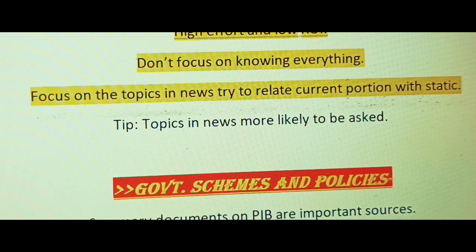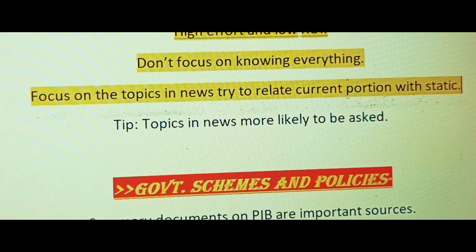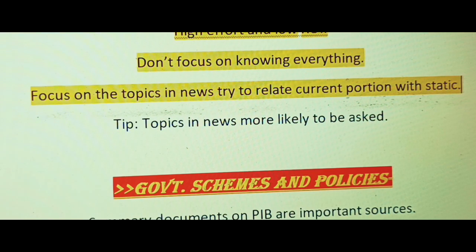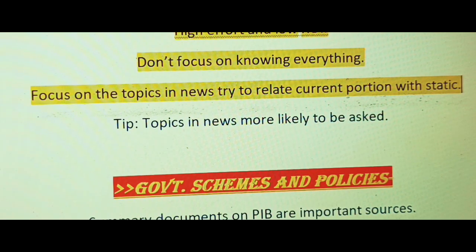So it's important, if the topic is in news, you must know each and everything, or I should say a basic general idea. You must have a general idea for that topic from the static portion. So definitely, for all the topics in news, you just need to cover all the static, and in that I will give a little tip. Topics in news are more likely to be asked in the question paper.